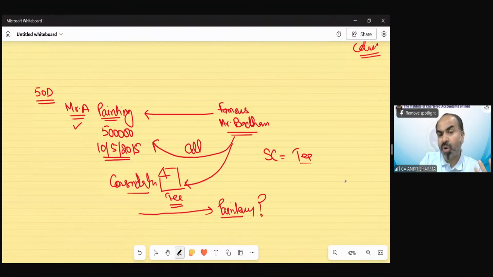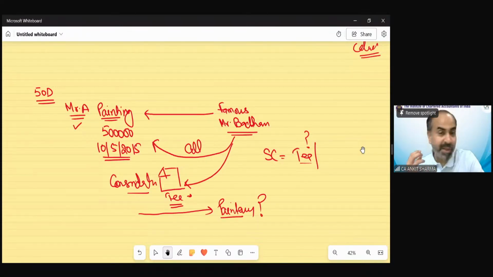But the cost of tea might be maximum 20 rupees or 50 rupees. So is it the tea cost that is important, or is it the importance of tea with Mr. Bachchan for Mr. A? Is it only a tea consideration, or is having a tea with Mr. Bachchan the consideration? What is exactly the consideration? The consideration is having a tea with Mr. Bachchan. So now he is having that kind of feeling.